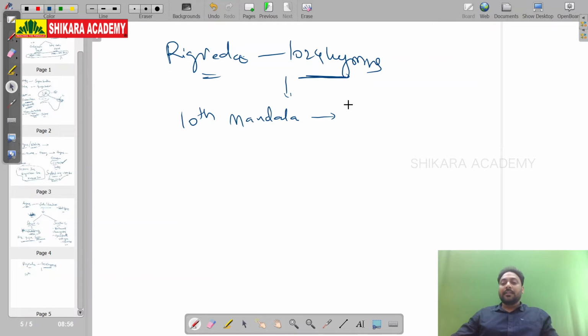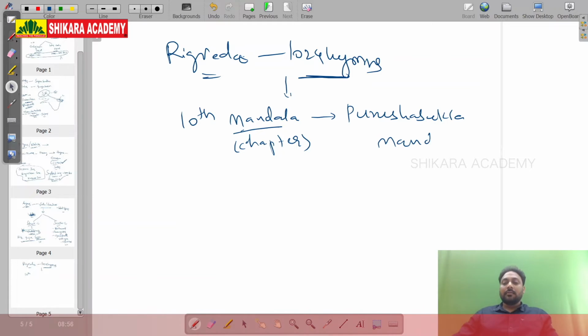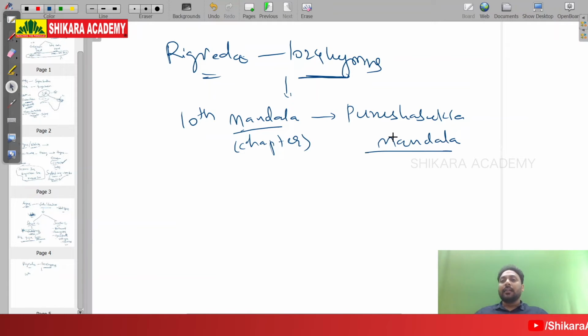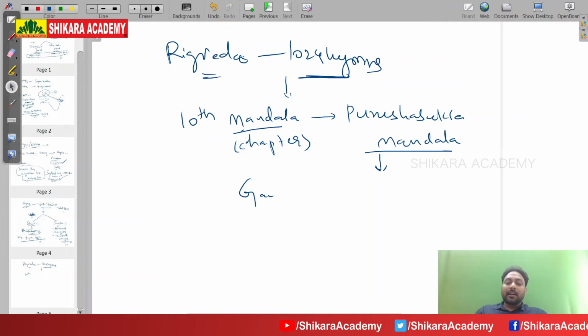The 10th mandala, mandala means chapter, is the Purusha Sukta mandala. Okay, the 10th chapter is the Purusha Sukta chapter, Purusha Sukta mandalam. In Purusha Sukta mandalam there is one mantra called the Gayatri mantra.